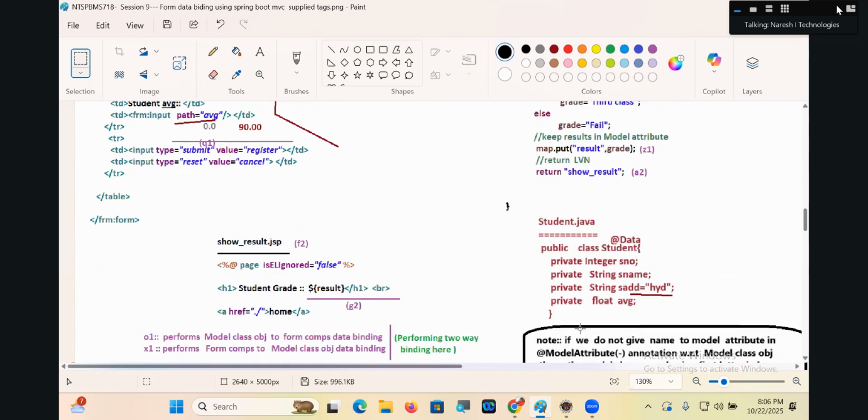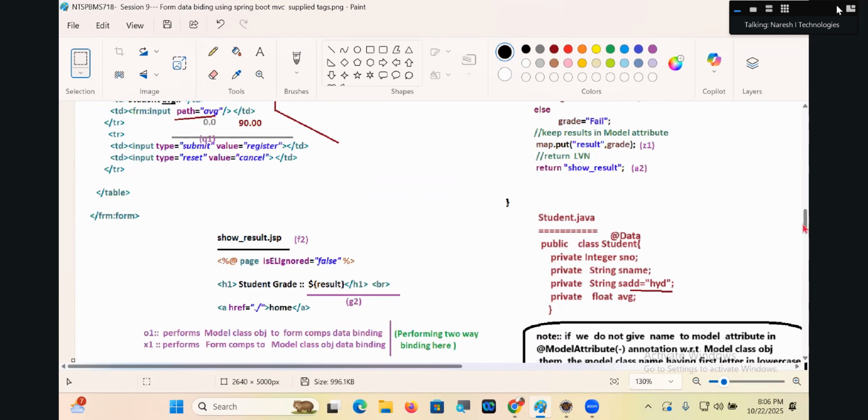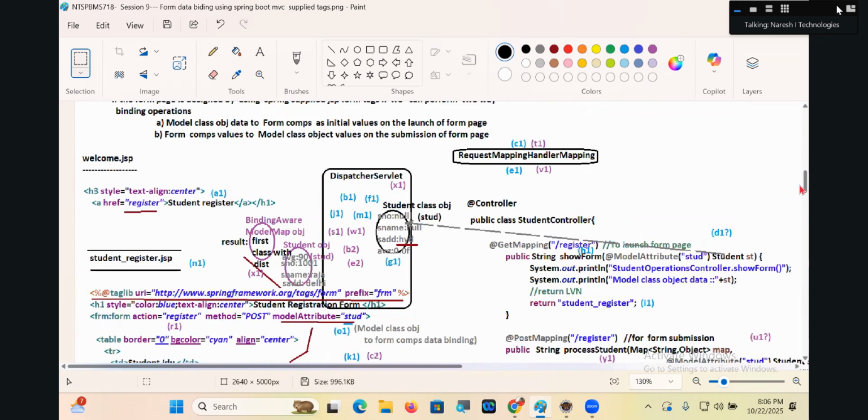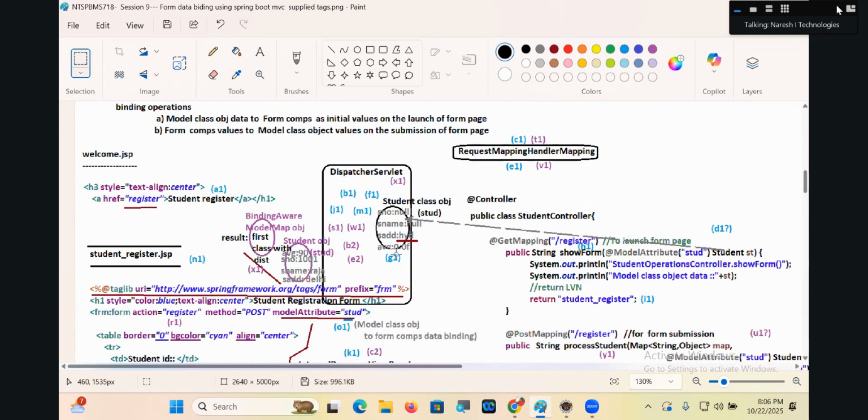Here average is taken as a simple float, and a simple float means 0.0 will be there. Okay. G1. Having this object as argument, this method is called. That is H1. It is returning a logical view name, na boss? I1. That logical view name comes to the dispatcher servlet.